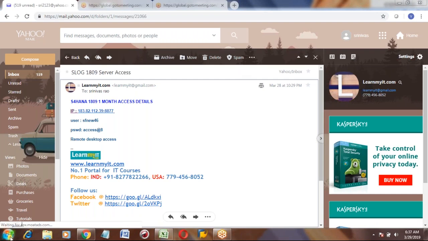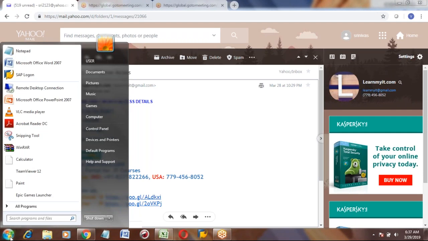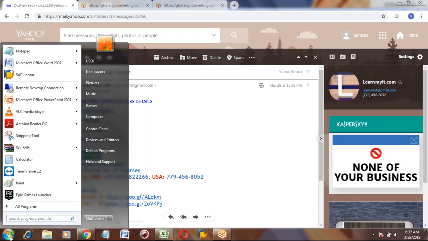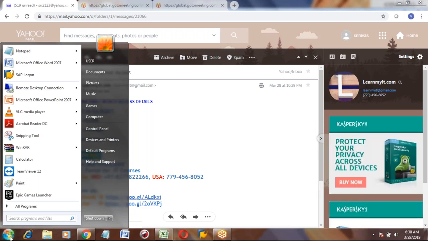Actually, this is an S4 system. During training, they used to give a remote desktop. It is not GUI. That is the training system for S4 HANA. In real time, it is GUI and a web portal for Fiori.